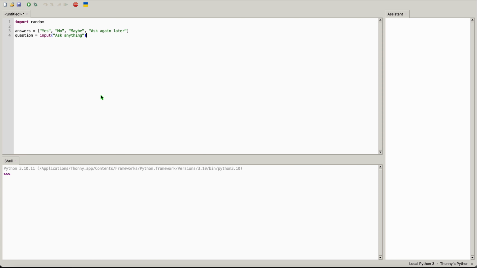And next thing we have to do is just print a random answer. So write print random dot choice. We write this so it will choose a random answer. Now we write the list from which it can choose the answer.